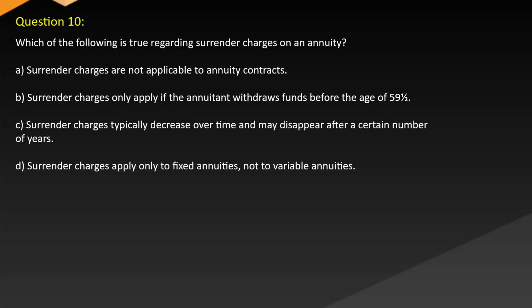Question 10. Which of the following is true regarding surrender charges on an annuity? A. Surrender charges are not applicable to annuity contracts. B. Surrender charges only apply if the annuitant withdraws funds before the age of 59½. C. Surrender charges typically decrease over time and may disappear after a certain number of years. D. Surrender charges apply only to fixed annuities, not to variable annuities.